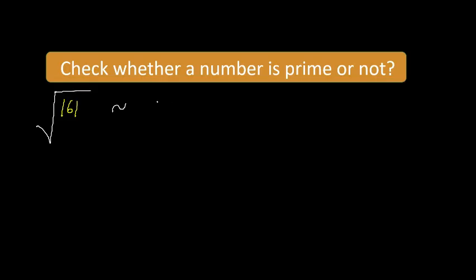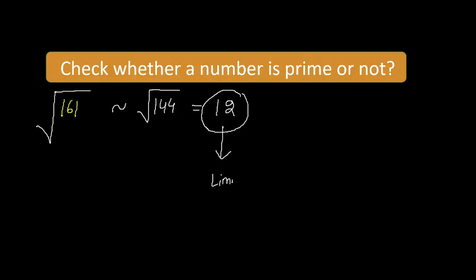Just below this number, 169 is bigger and 144 is smaller. So the smaller perfect square just below this is 144, and that is of 12, right? So just find out this, and this is your limit. This is your range. Up to this value, you have to check.